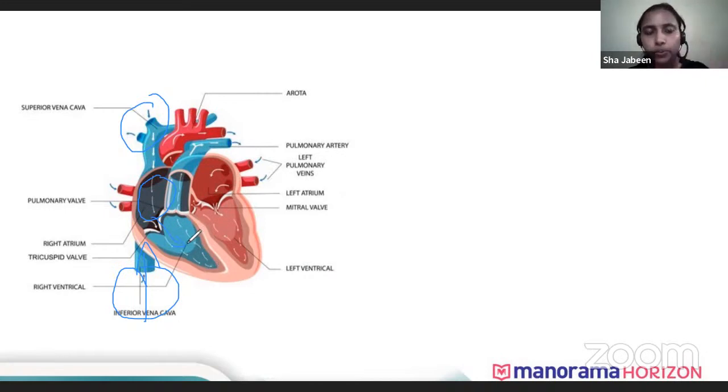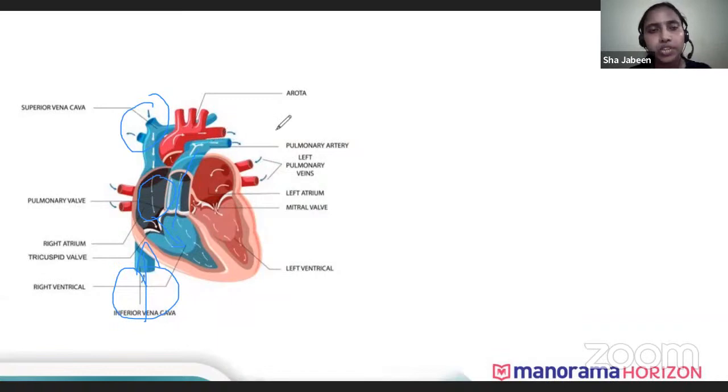It goes into the right ventricle, and from the right ventricle, through the pulmonary artery. Okay, so why does the blood go to the lungs? It goes to the lungs for oxygenation.